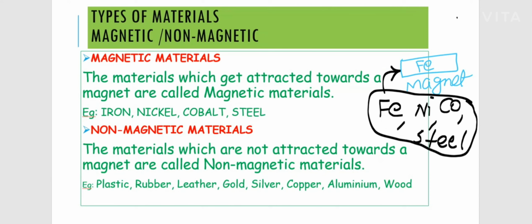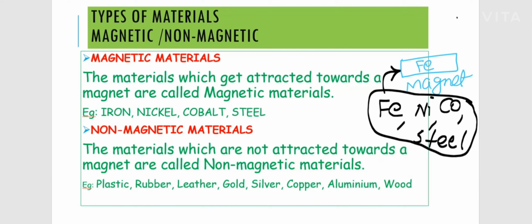Only those materials that have some attraction towards the magnet are named magnetic materials. All other materials which are not attracted towards the magnet, because they do not have magnetic properties, are named non-magnetic materials.